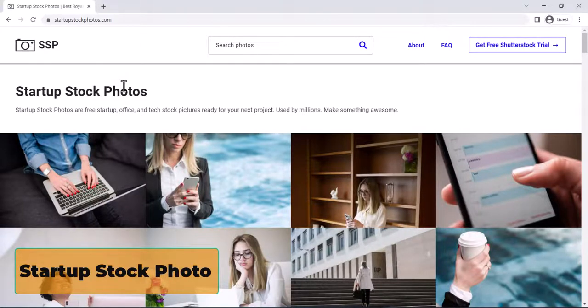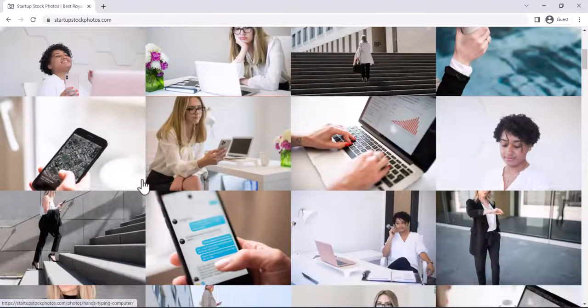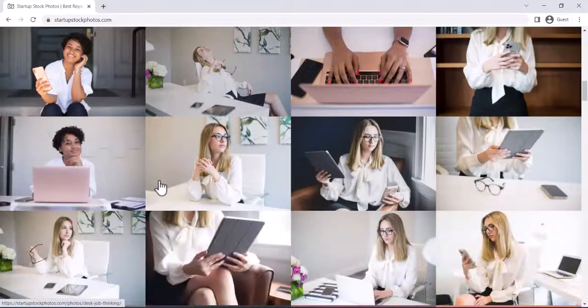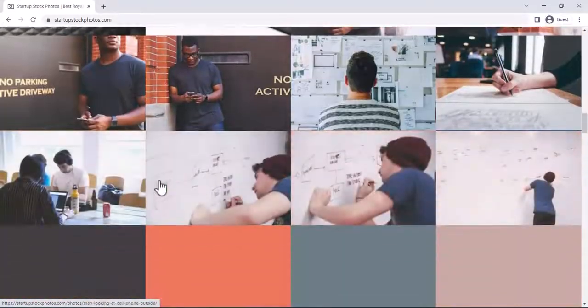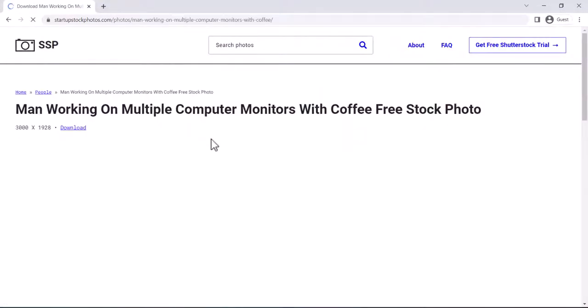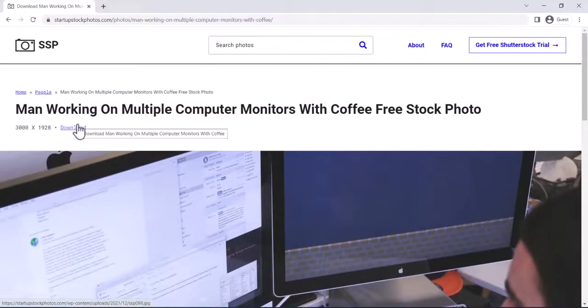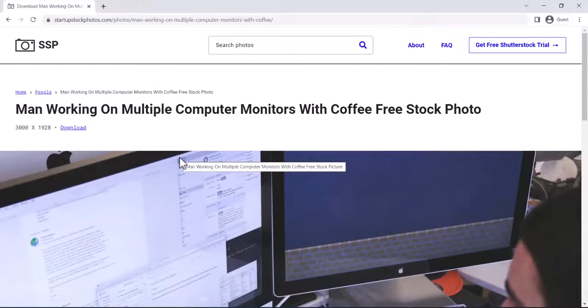So the next one in the list is Startup Stock Photos. These are free startup, office, and tech stock photos, pictures ready for your next project. If you want to build a website about your startup and you need some very amazing images, you can scroll down and see all the startup related images, or the human element, all of which are about startups. You can click on any of these images and download them. This is a very big image. There are no videos as such, so this is only about Startup Stock Photos.